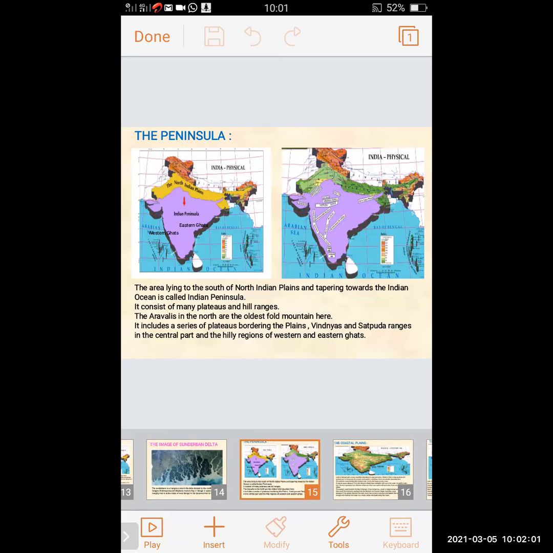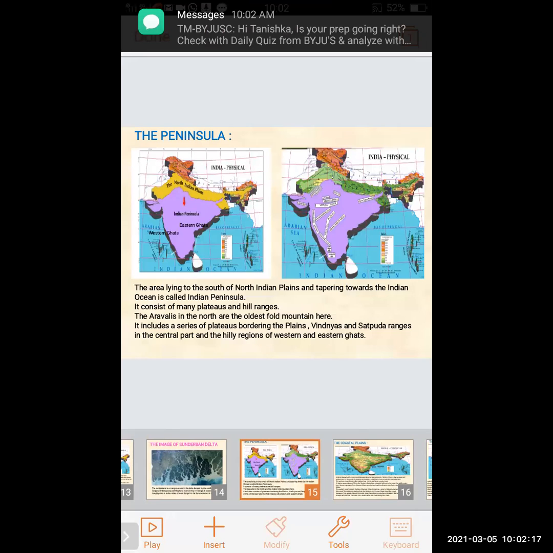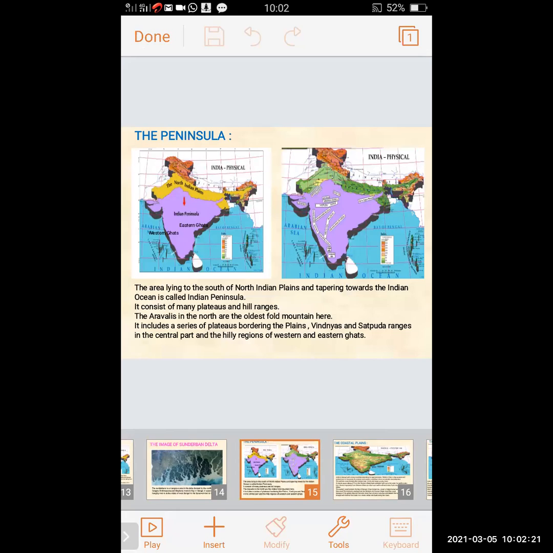At the border, it has plains, the Vindhyas and Satpura ranges in the central part, and the hilly region of the Western and Eastern Ghats. In the second picture, we can see the various plateaus, plains and ranges included in the peninsula. So the area lying to the south of the North Indian Plains and tapering towards the Indian Ocean is called the Indian Peninsula.